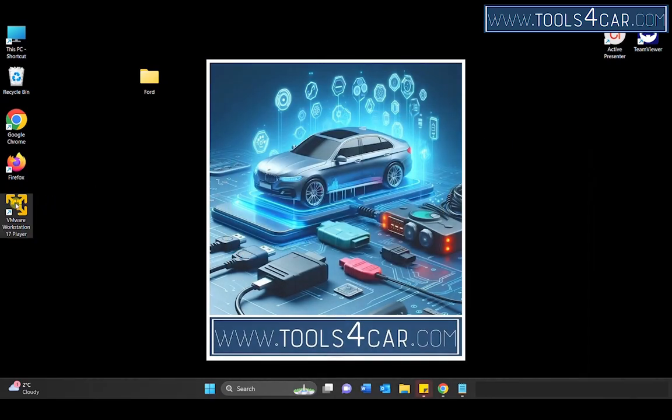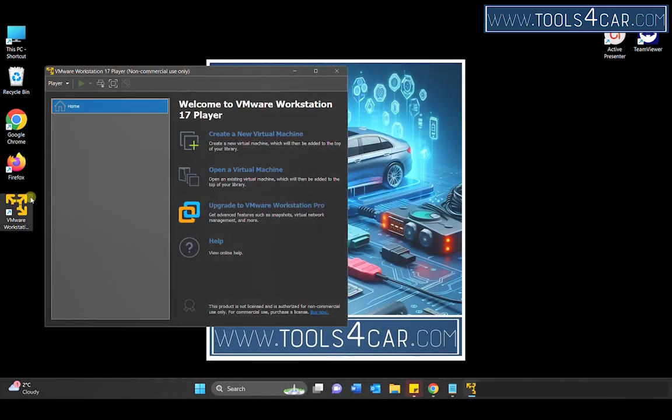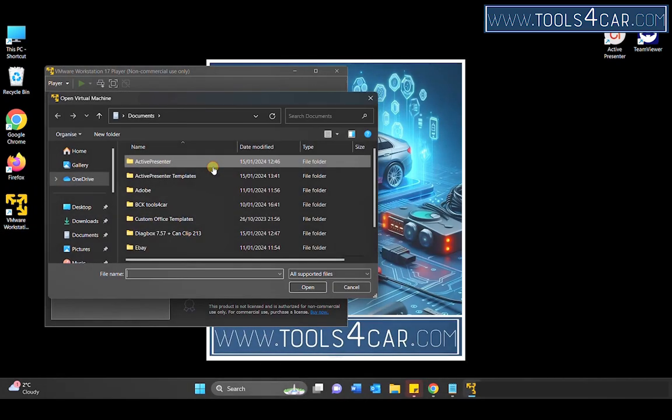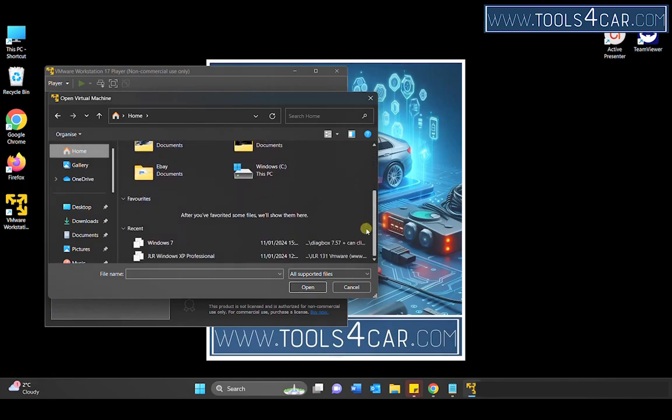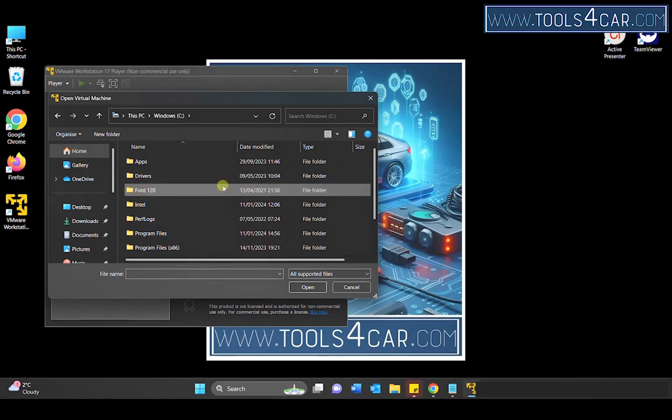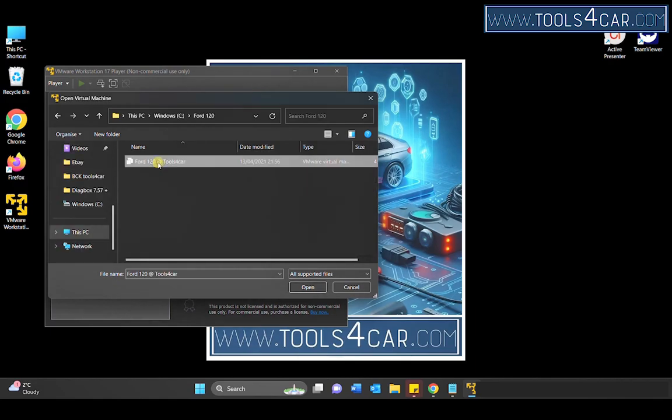Start VMware. Select Open a virtual machine and locate the Ford 120 folder on your C drive. Select the Ford 120 at Tools for Car file and press Open.